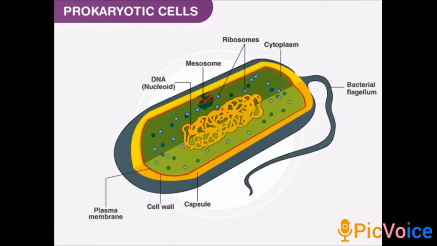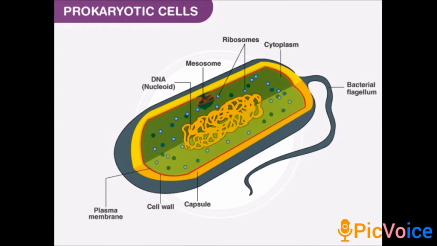The smaller DNAs are called plasmids. The plasmid DNA gives resistance to antibiotics. If the cell is affected by any foreign bodies, this plasmid gives antibiotic resistance. And the nuclear membrane is found in eukaryotes only. There is no nucleus itself, so how can we expect a nuclear membrane to be present?